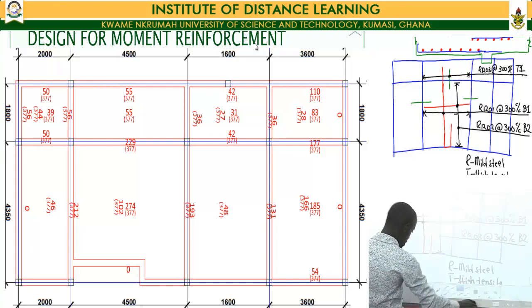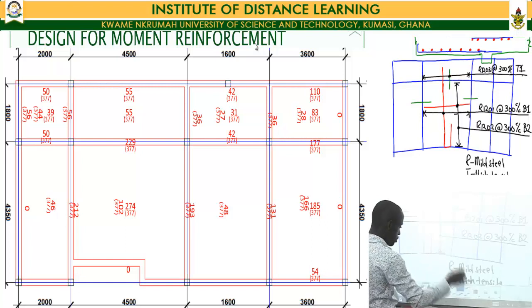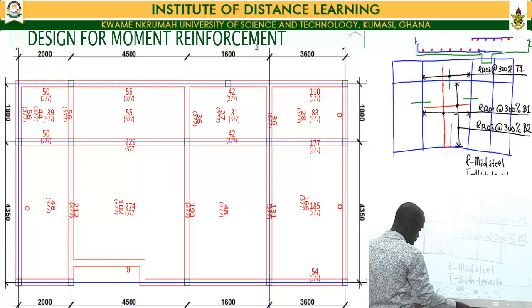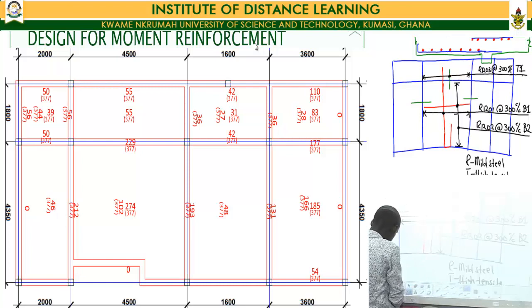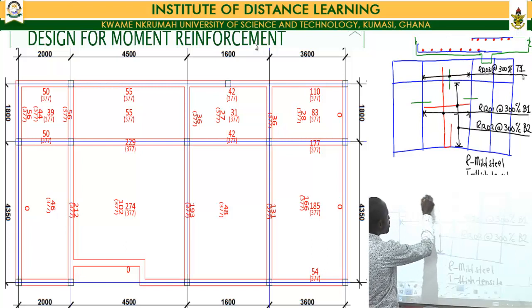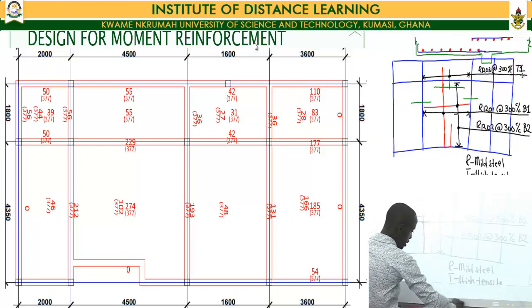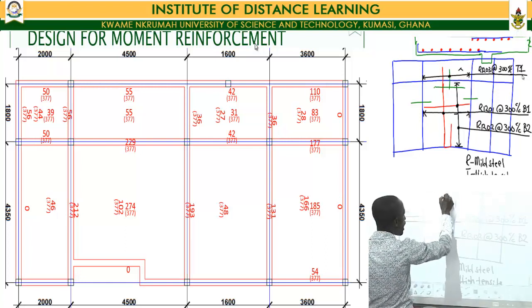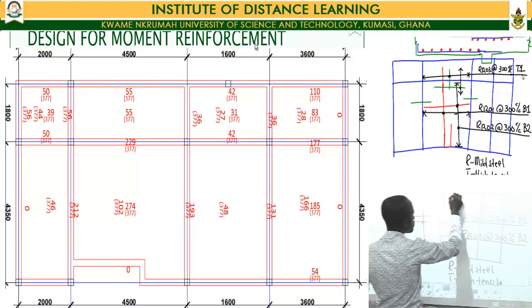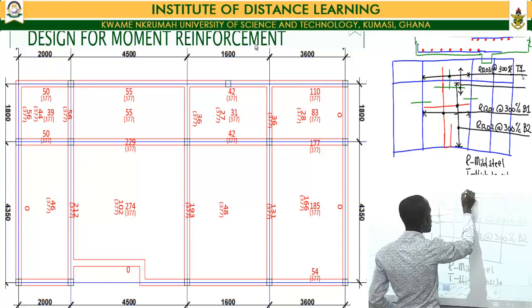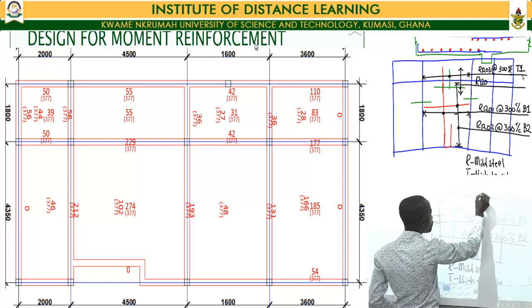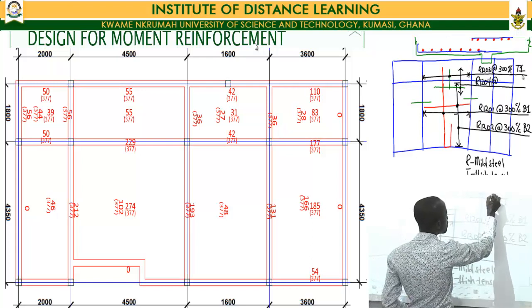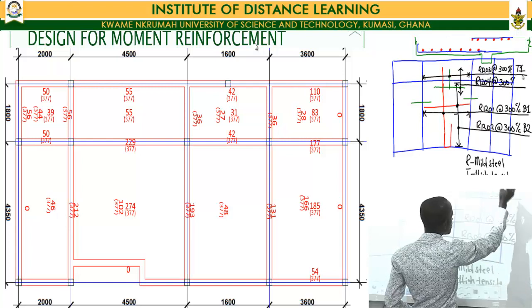Then, having placed those ones, the distribution bars for that reinforcement would also come. And the distribution bars would be placed only along the length of, so that one also becomes R12 4 at 300 center to center.